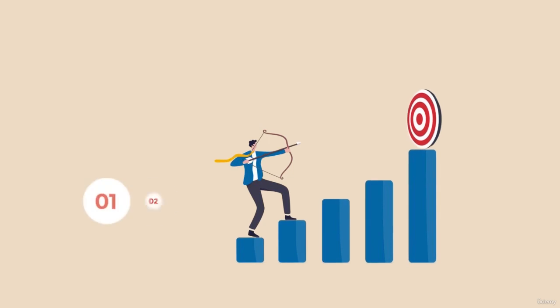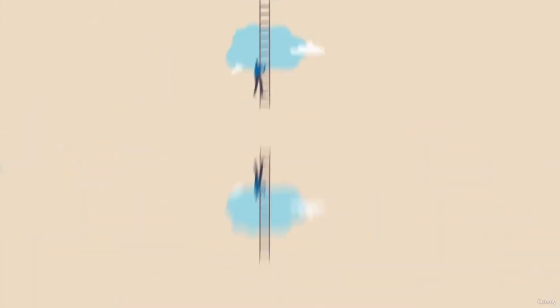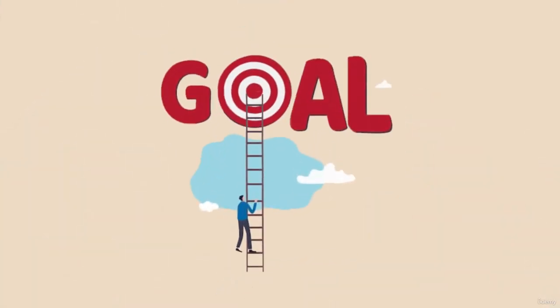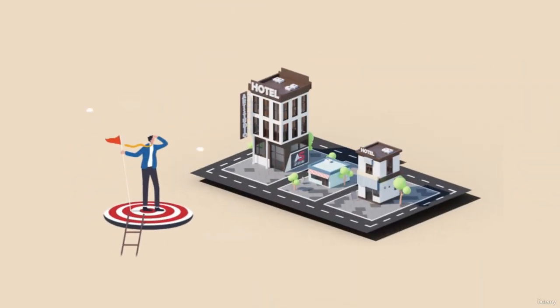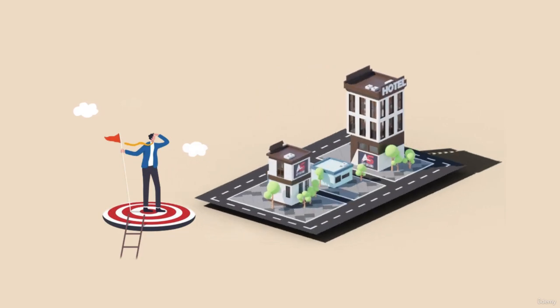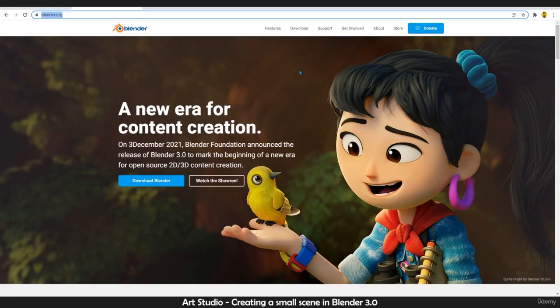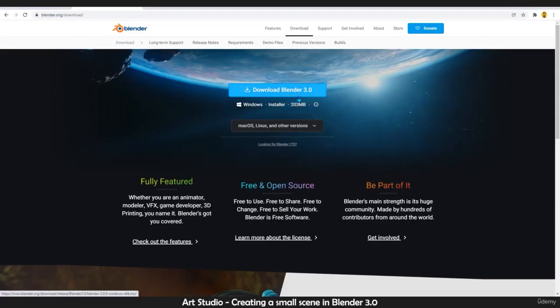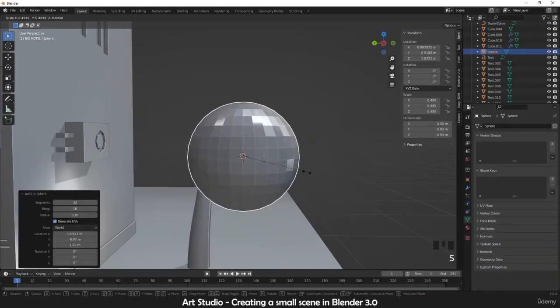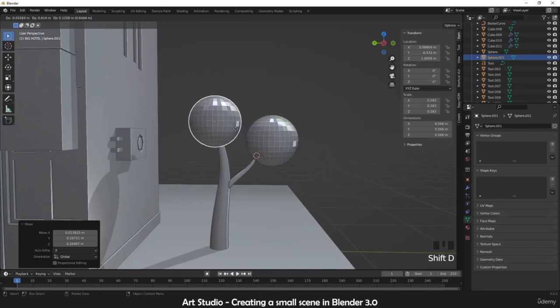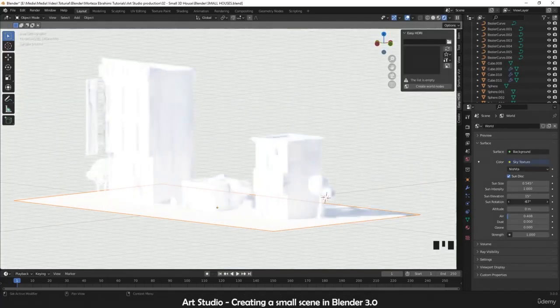This training is divided into 8 chapters that will allow you to progressively and consistently learn. During the training, we will produce in parallel a complete project to create 3 different buildings from modeling to rendering. This project will allow you to apply the Blender 3.0 functions learned in this course. The source files are included in the training and allow you to understand the progress of a project.